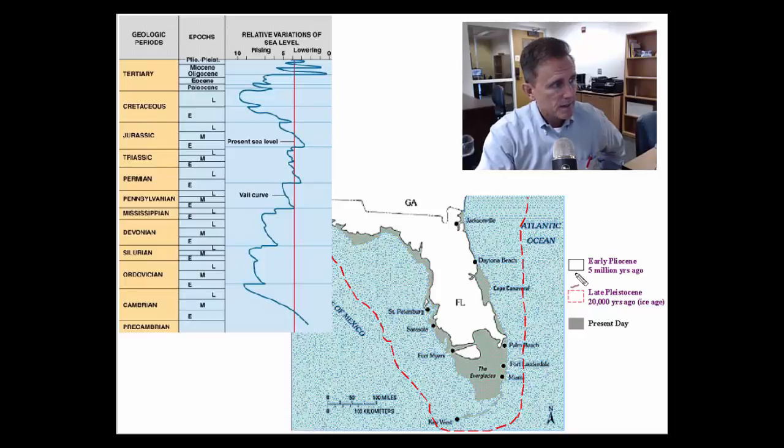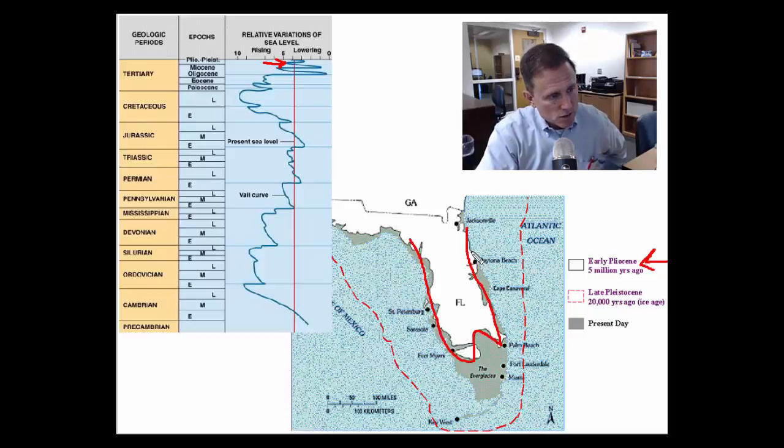If we go back to the early Pliocene, this point right here, this much smaller one, that early Pliocene is going to be right about here, where we are talking about there being a much warmer period. So this is the early Pliocene right here, and a much warmer period. And because it was warmer, the ice in the ice sheets melted, and sea level came up to this much higher place in Florida. And we can see that in the rock record. We can see where sand dunes are inland, and those sand dunes represent when sea level was much higher.